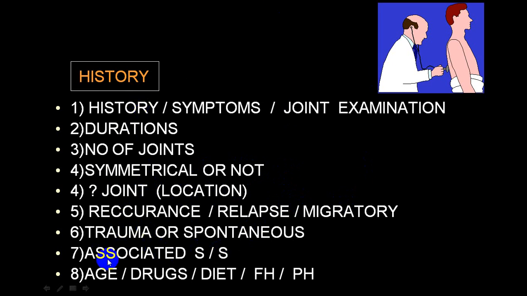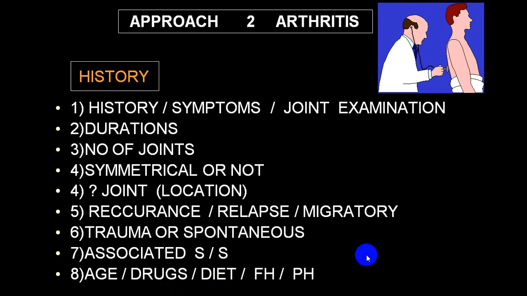In examination, you try to find the extra-articular symptoms and signs. In history, you look at the age, history of drugs, certain diets, family history, past history, personal history, etc. So take a very good history, have a good examination, and evaluate all these things, and you will benefit in coming to the nearest diagnosis.